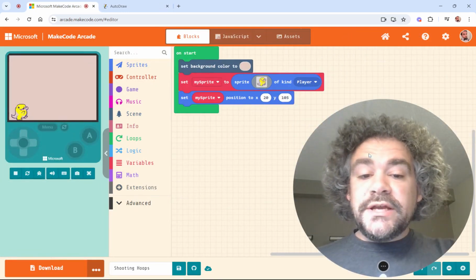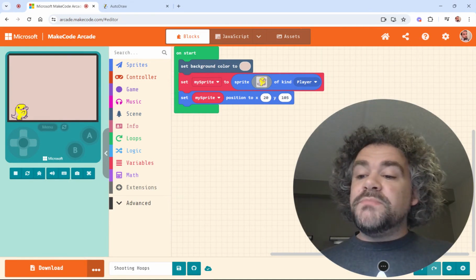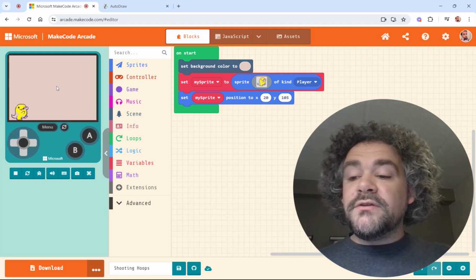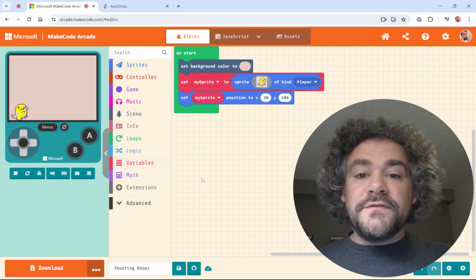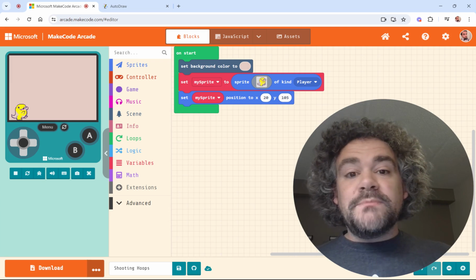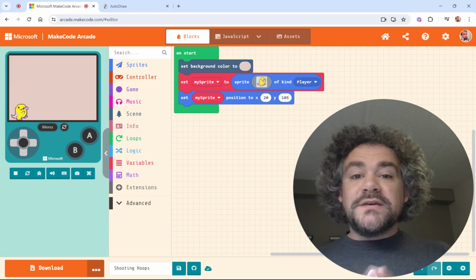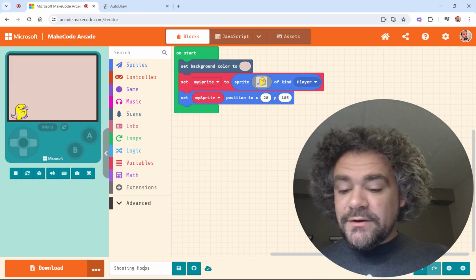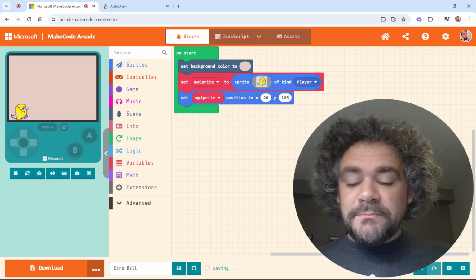I went ahead and created the first couple blocks for us. You're welcome to pause this video and copy this if you want to. So basically what I have here is I just grabbed a beige or tan background color. I grabbed a dinosaur and I moved him to the bottom left corner of the screen. What we're going to do is create a program where this dinosaur can jump and he will also throw a basketball. So we're creating a little basketball throwing program. I originally decided to call it Shooting Hoops, but now I think I'm going to change the name. I'm going to call it Dino Ball. That just sounds more fun.